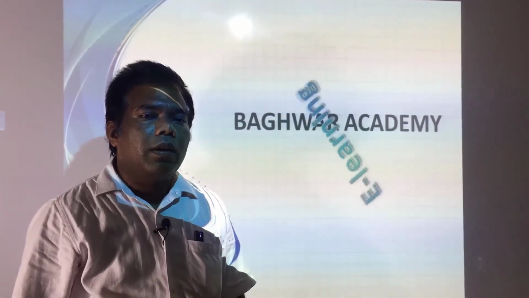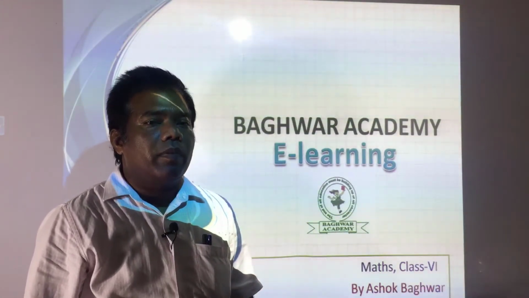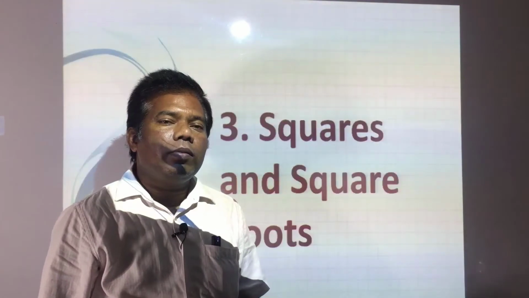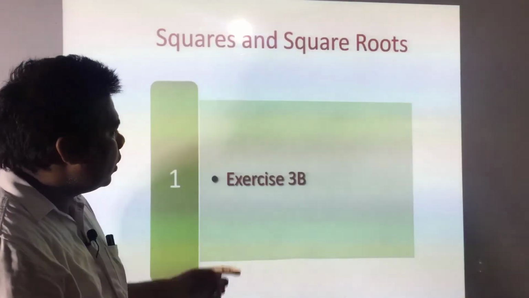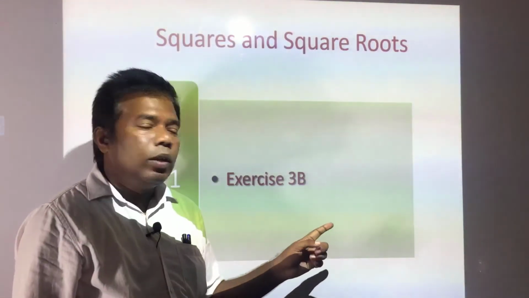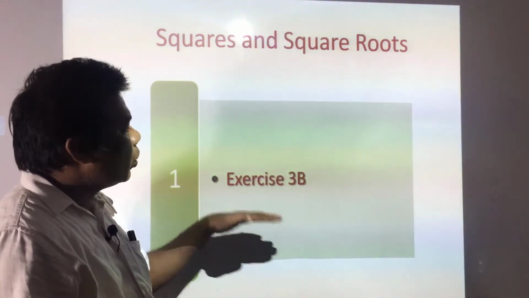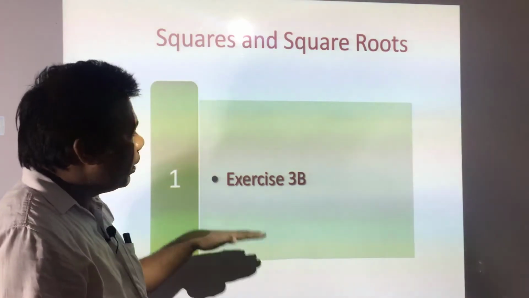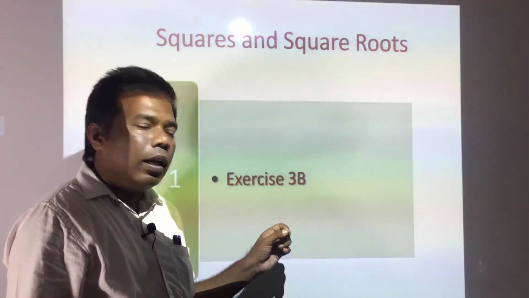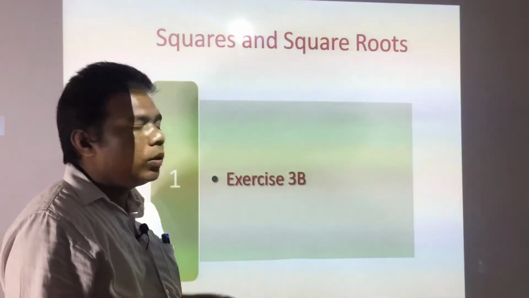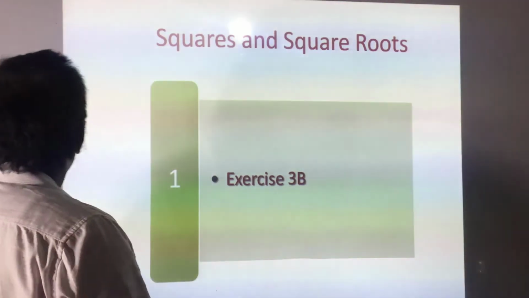We have been doing squares and square roots, and last day we had discussed properties of perfect squares, and even solved a few examples. As it was told last day, you were to complete exercise 3B. Many of you might have completed it, and many of you might have started. Those who have completed, please be with me and recheck what mistakes you have made, and together we will learn. Those who have not done it, please try to complete exercise 3B after watching this. So, let us start.